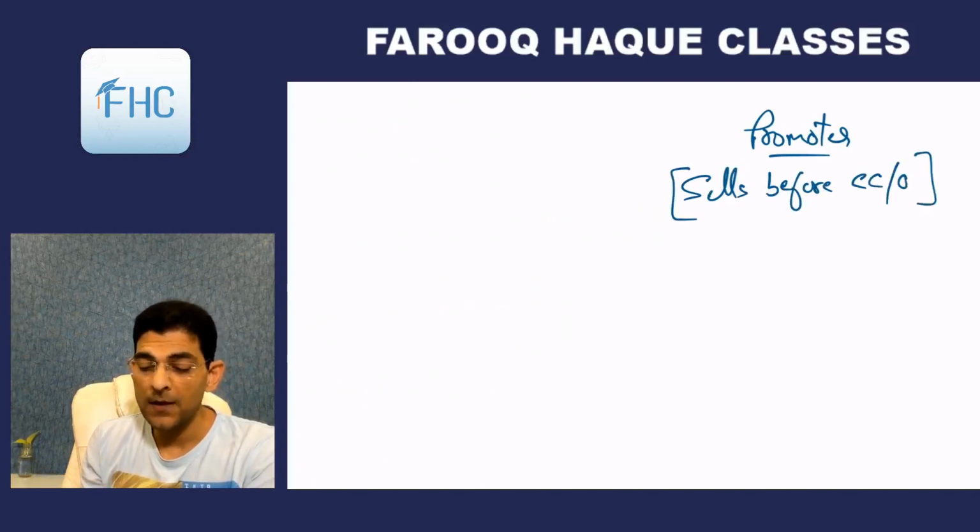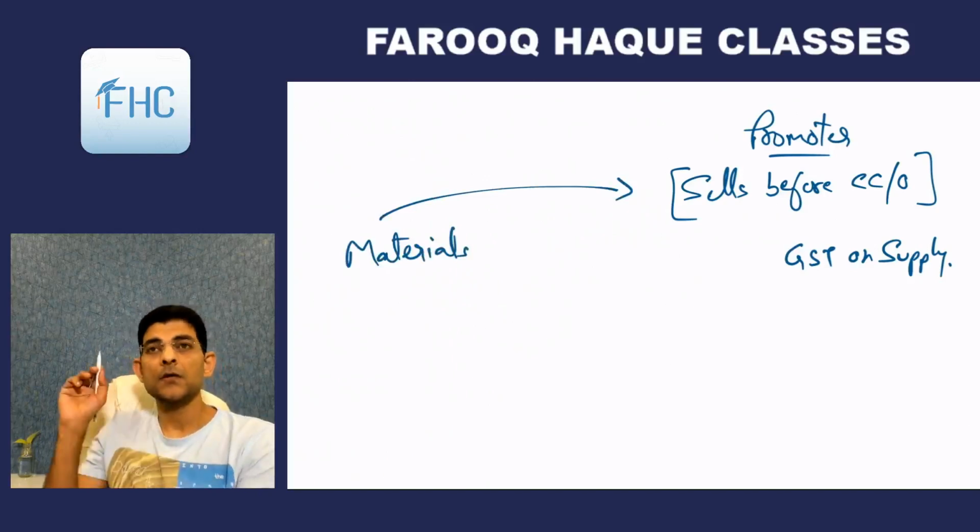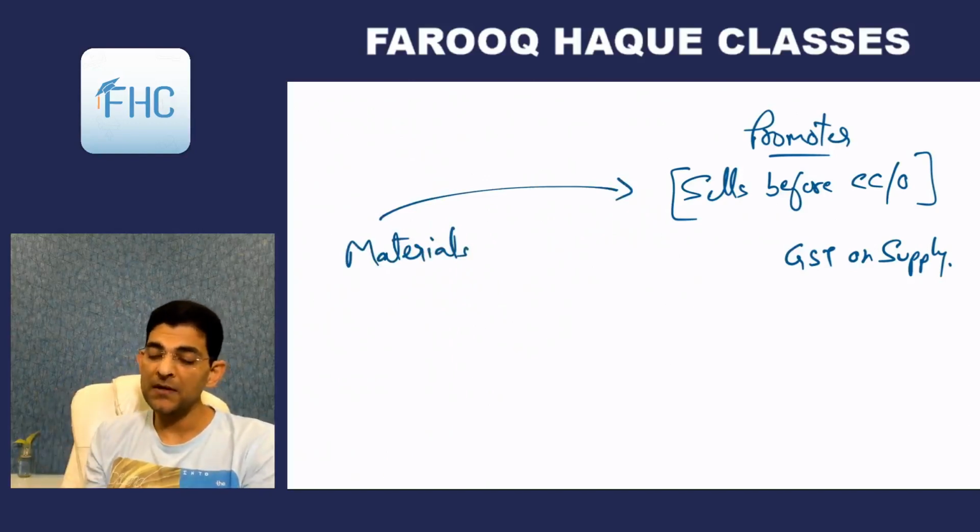Now when he does that, he is liable to pay GST on supply. Now when he buys the materials, the building materials basically, so when he supplies this, he is now given some concessional rates.